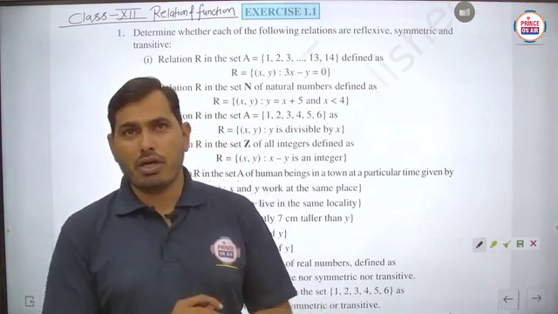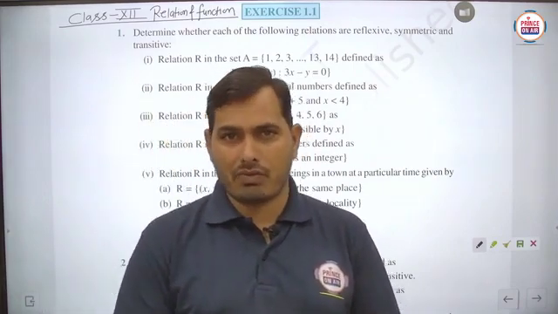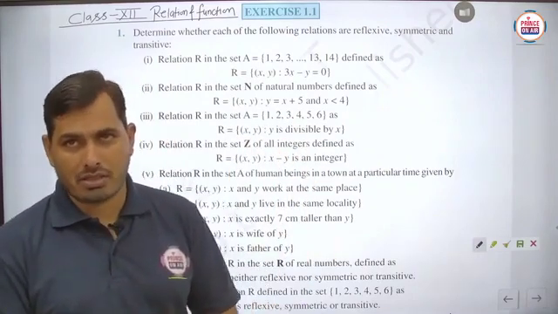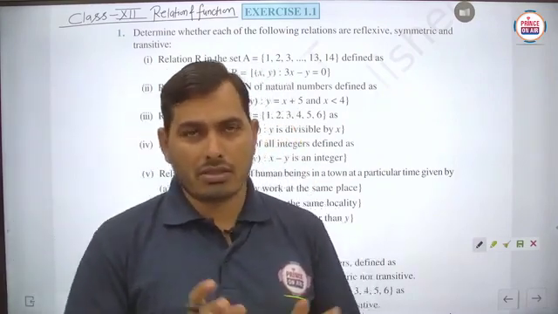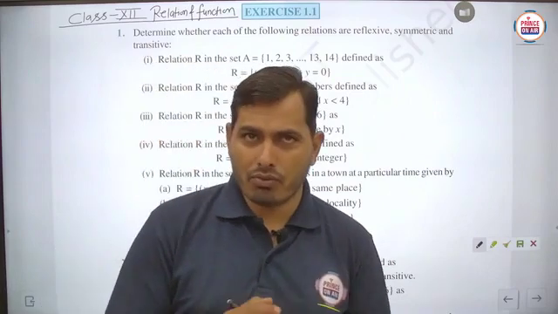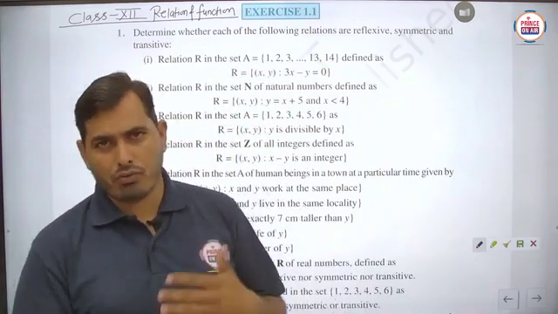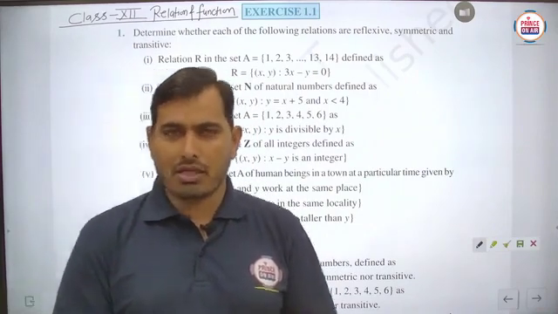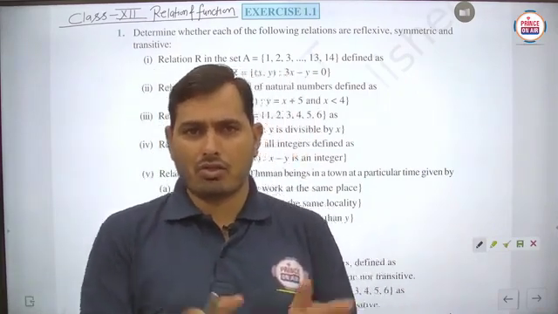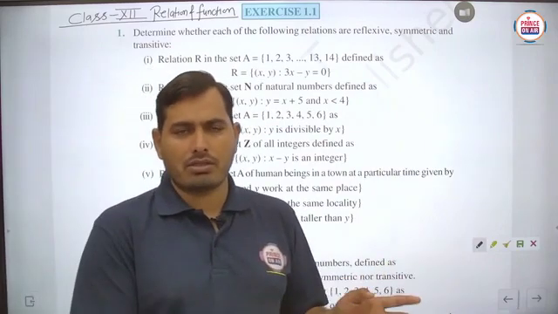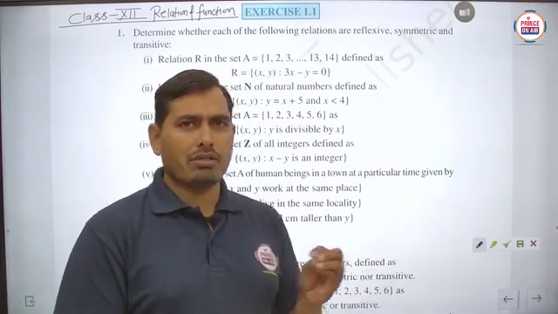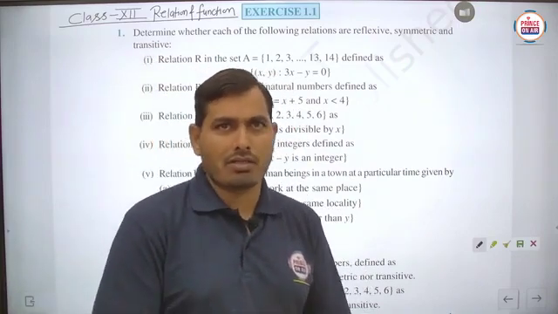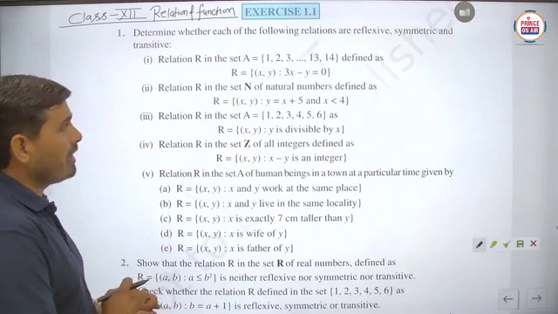Now today, student, we are going to start the NCERT exercise 1.1, which is in front of you on the slide. You can see the exercise from your book also. We will discuss each and every question, what we have to say, what we have to prove, and what we have to check in the particular question. In this particular exercise there are many different structures of relations available, so you can see the solution of each and every part carefully. So we will start exercise 1.1 related to relations.